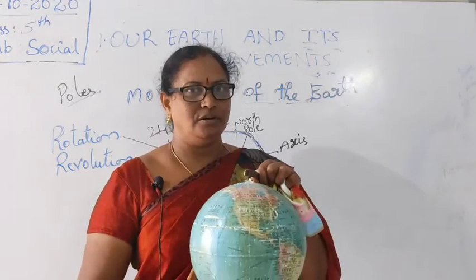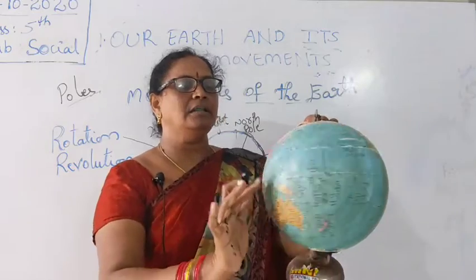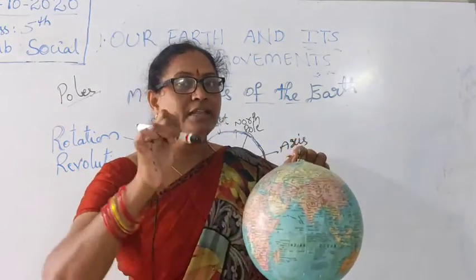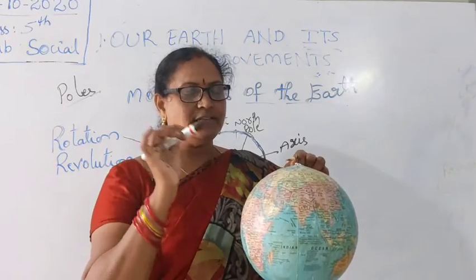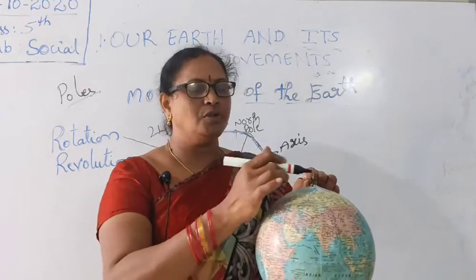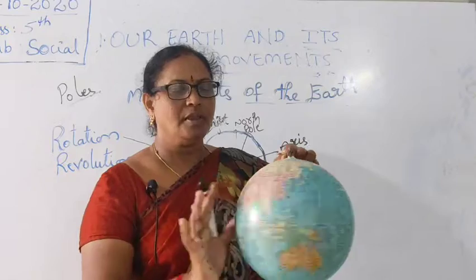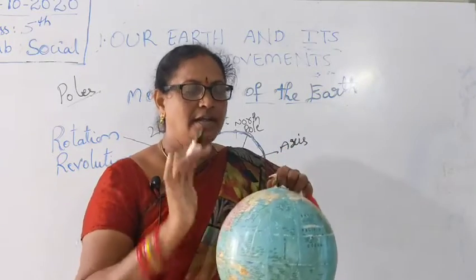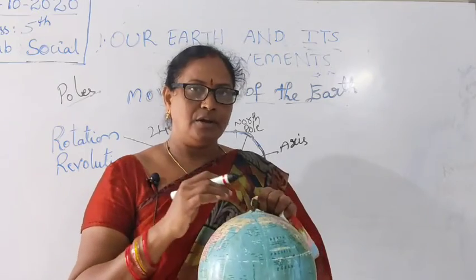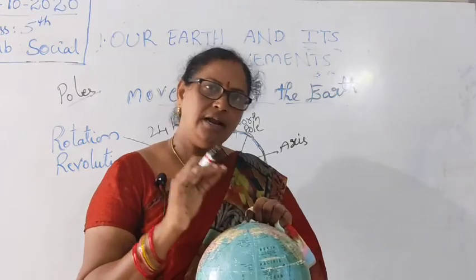This is the rotation. These are the two end points, the poles, and the earth rotates on its axis. Axis means in the same place. Axis is an imaginary line which passes through the center of the earth to the poles. The earth rotates just like that. It will take one round. One round is called a rotation. The rotation causes day and night.